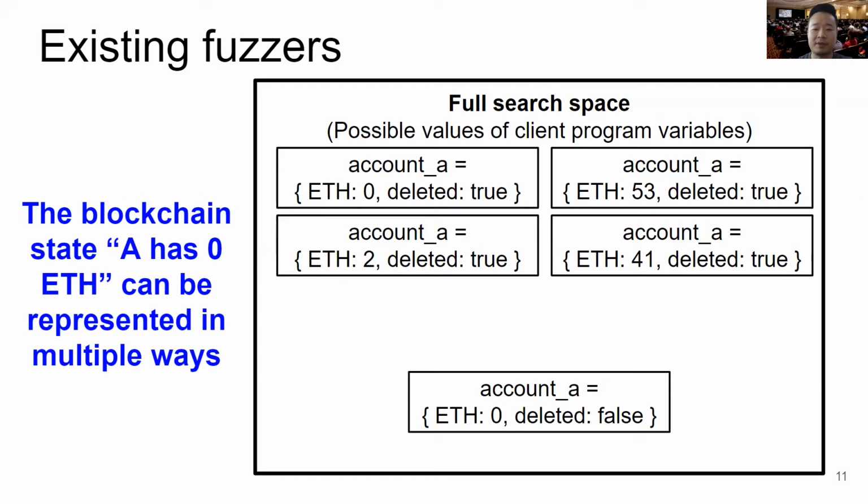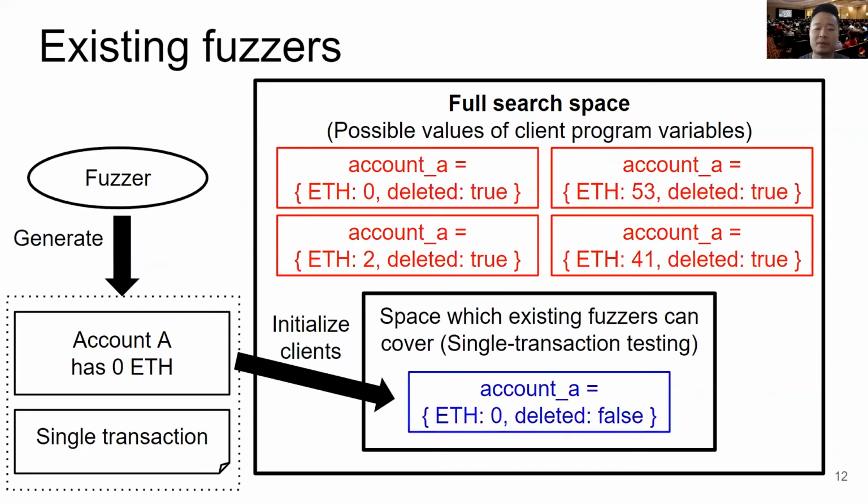There can be multiple different client program states that represent the same blockchain state. For example, A has 0 ETH. So it can be represented with ETH 0 and deleted false, or ETH 41 and deleted true.